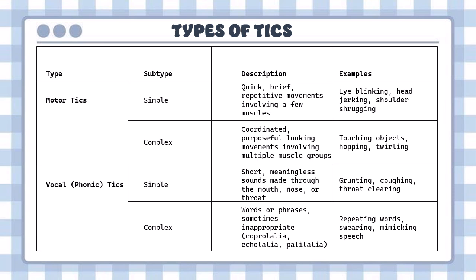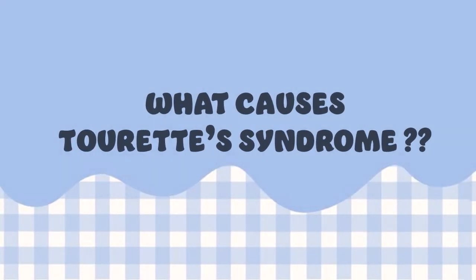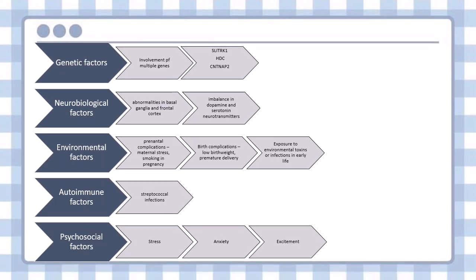And this brings us to the question, what exactly causes Tourette's syndrome? Well, the exact cause of Tourette's isn't fully understood, but there are several etiological factors like genetic, neurobiological, environmental, autoimmune, and psychosocial factors. First, let's see the genetic factors. Tourette's has a strong genetic component, though it doesn't follow a simple inheritance pattern. Most researchers believe that it is polygenic, which means that it involves multiple genes.